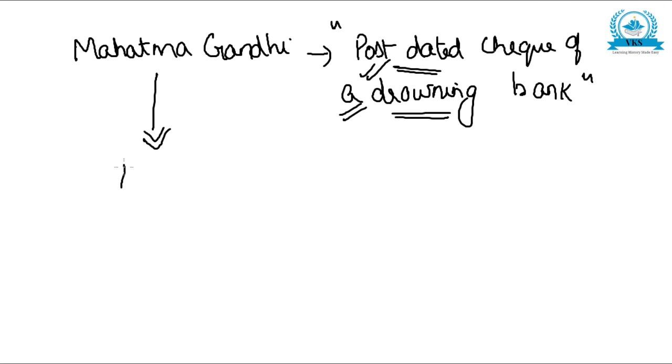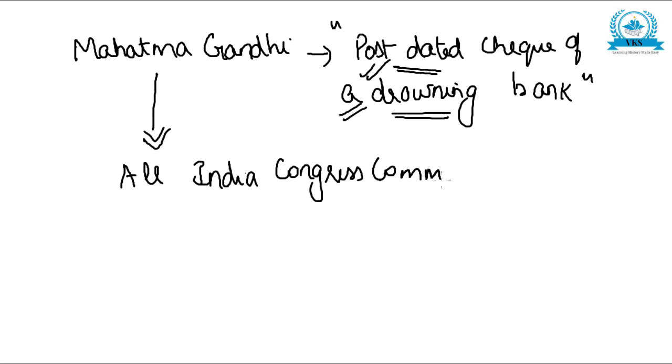And after this, the All India Congress Committee had a meeting. The meeting was held on 8th August 1942 at Bombay.